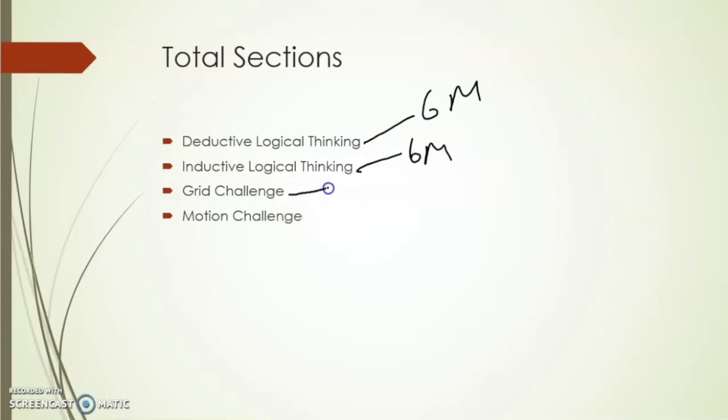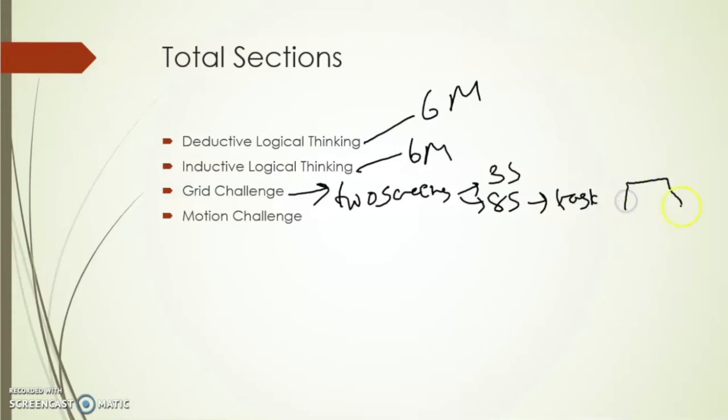Now, coming to the grid challenge, it is a combination of challenges. You will have two screens, one by one. One screen will be for 3 seconds, one screen will be for 8 seconds. In this 8 second screen, you will have a task. For example, you will have two symbols on the left and right sides. You need to say whether they are symmetrical or not. You will have yes or no options. In this way, you will have multiple tasks.